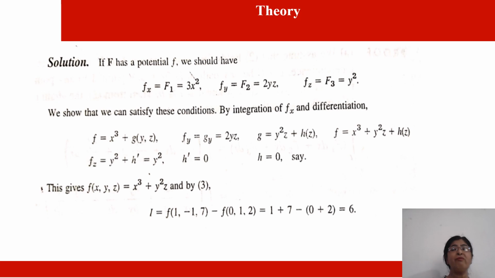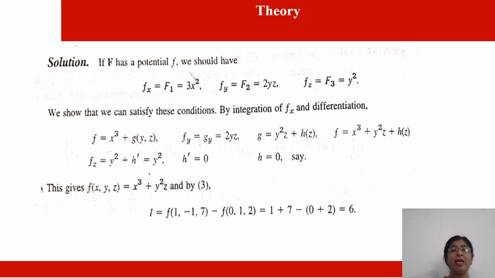Double f by double x, then what we will get? We will get f as x cube plus g, which is a function of two variables y and z. Now f_y is given to us, written as a new function g_y, which is equal to 2yz. Now if I integrate this with respect to y, I will get g, and y becomes y square by 2; 2 and 2 go, so you are left with y square z. So g is equal to y square z plus h(z).